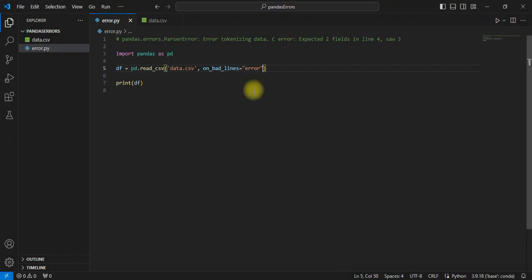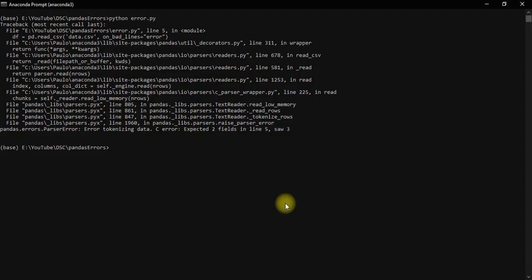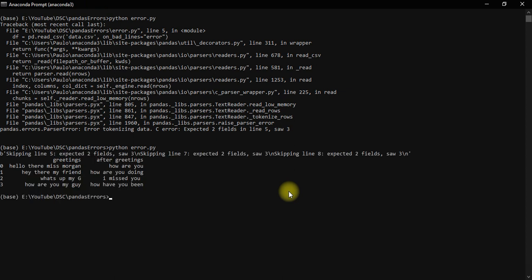There's another attribute value you can use: warn. This is to warn you. If we have bad lines in the file, it's going to print the file very nicely, but again it's going to warn us about the lines that were skipped during the reading of the file. So let's see. It's printed correctly, but it's showing you the warnings of the lines that were skipped during the file parsing.